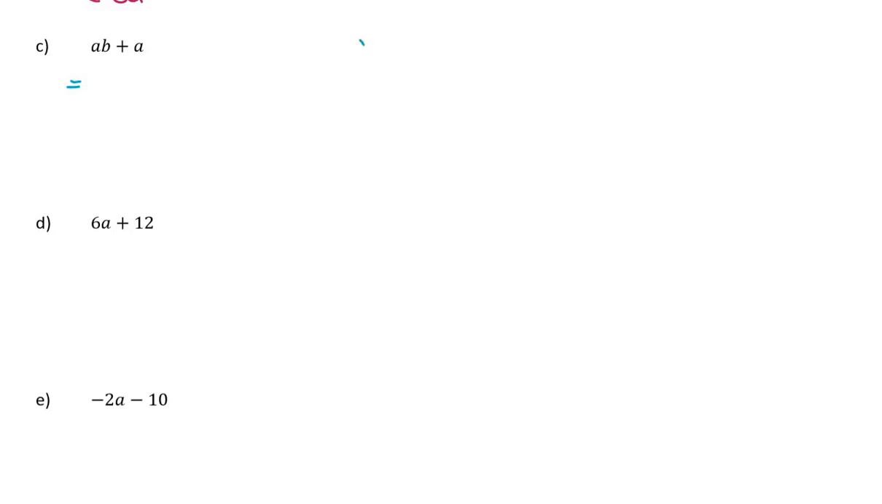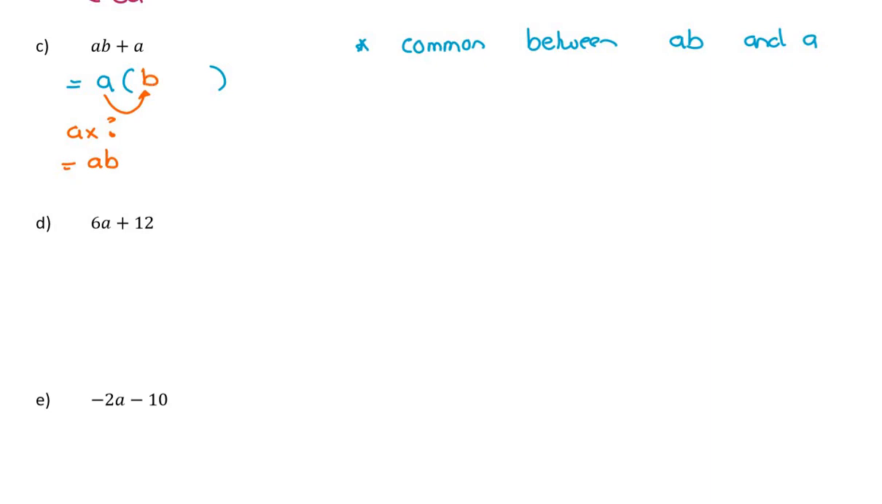Is there something common between ab and a? So what is common between ab and a? Now, there are no numbers, so no numbers can be common, but I can clearly see that ab and a both have the letter a in them. Now I say to myself, what must I multiply? So a times what is going to give me ab? This is going to have to be a b.